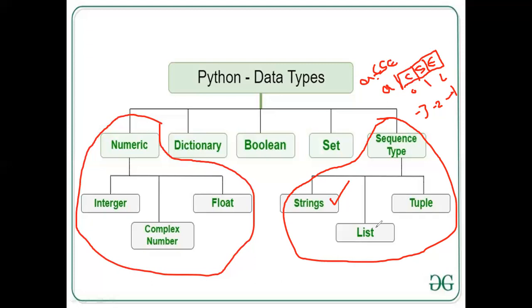And at the same time, we started the introduction regarding lists also. List is similar to an array. Where an array is a collection of multiple elements, a list is also a collection of multiple elements. But in an array, we have only elements which belong to the same data type, but in a list, we can have elements which belong to multiple data types. This is what we discussed in the previous session.